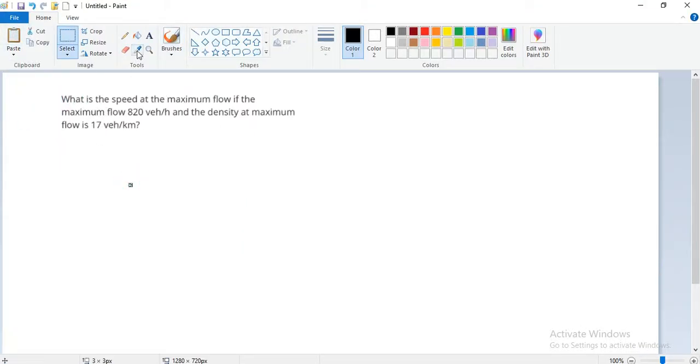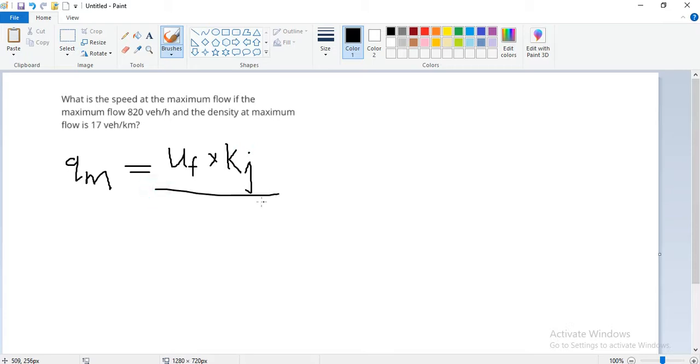We just have one simple formula, which is qm equals uf into kj upon 4. Qm is the maximum flow, which is 820 vehicles per hour.